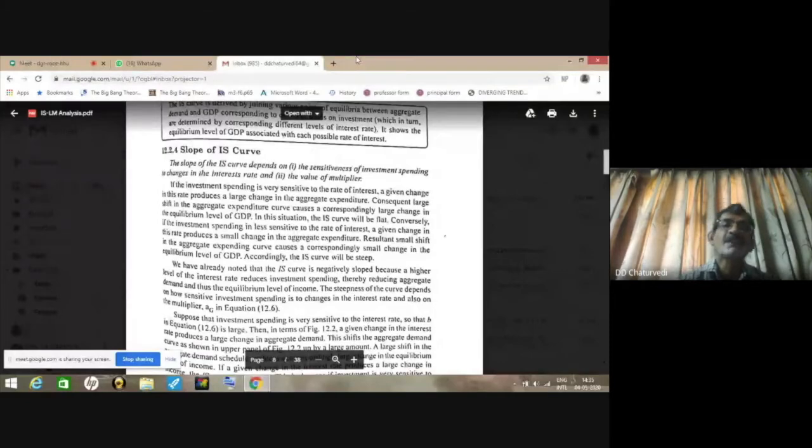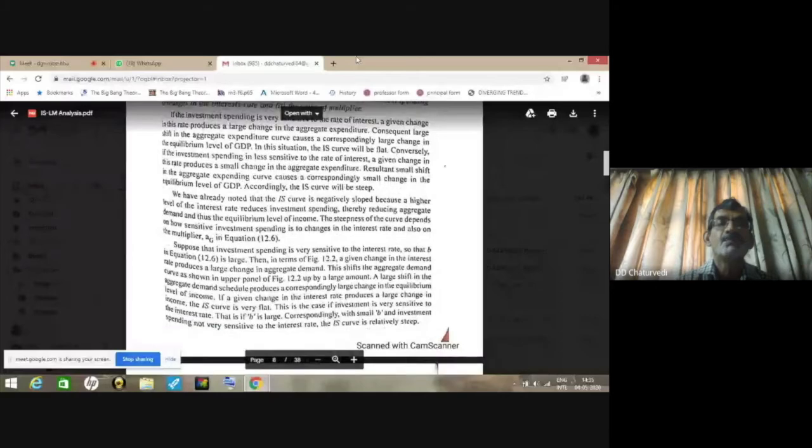Now there is another factor on which the slope of the IS curve depends. It is the multiplier. A higher level of interest rate reduces investment spending, we all know. The steepness of the curve depends on how sensitive investment spending is to the change in the interest rate, and also on the value of the multiplier, and that is the second factor which is affecting the slope of the IS curve.